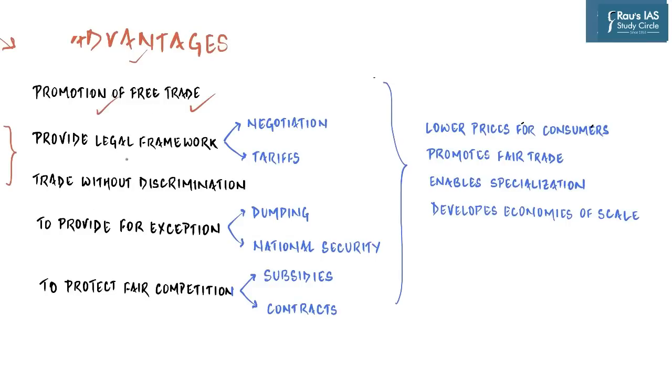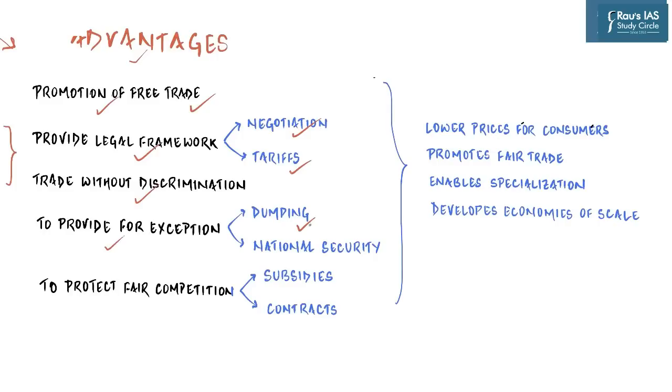Then it acts as a legal framework, not just for negotiation among countries, but also for other kinds of trade barriers as well. Then it enables trade without any discrimination, and it is not like the WTO is just a body vouching for completely free trade, which means no tariffs, no barriers, no quotas, nothing. It allows for tariffs and trade restrictions under certain conditions.